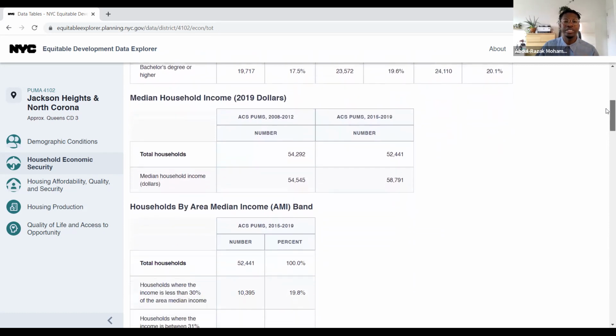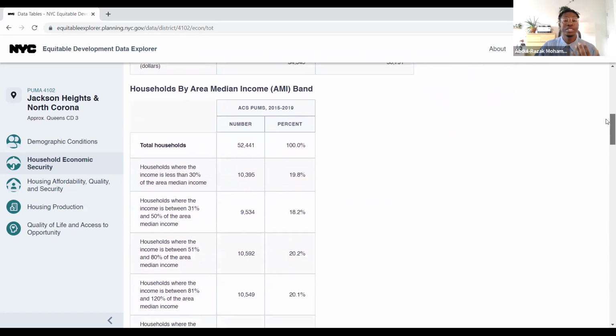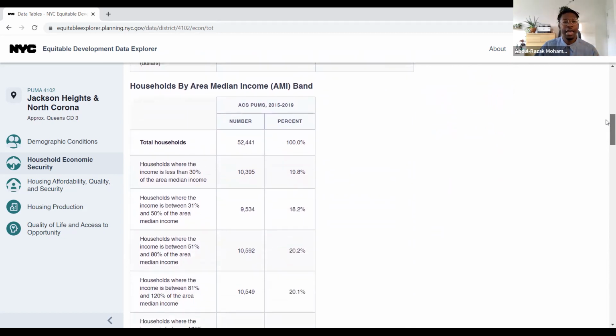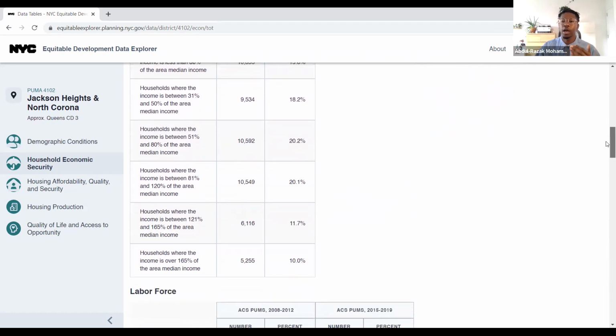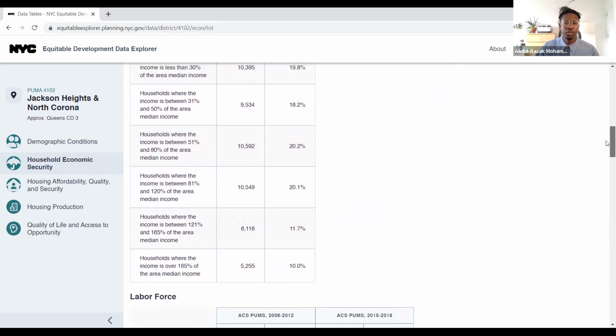A really important one is median household income, which represents the kind of middle point between the highest and lowest incomes that are earned within that community district. One that's related to housing that's very important is looking at households by their area median income, or their comparison to it. So this is how we determine at multiple different stages of the housing process who is considered very low or extremely low income and who is considered moderately or high income within a community.